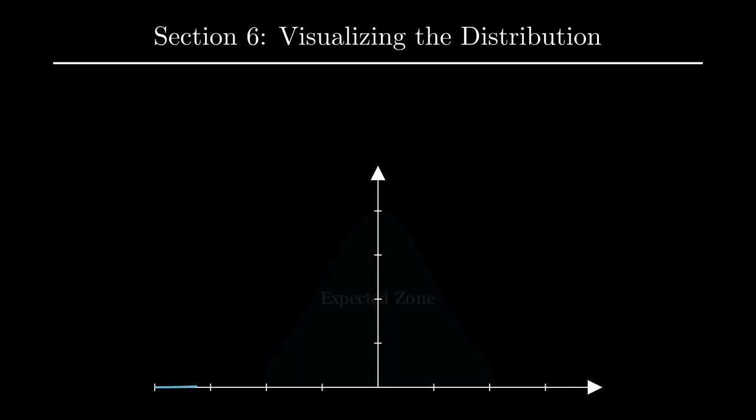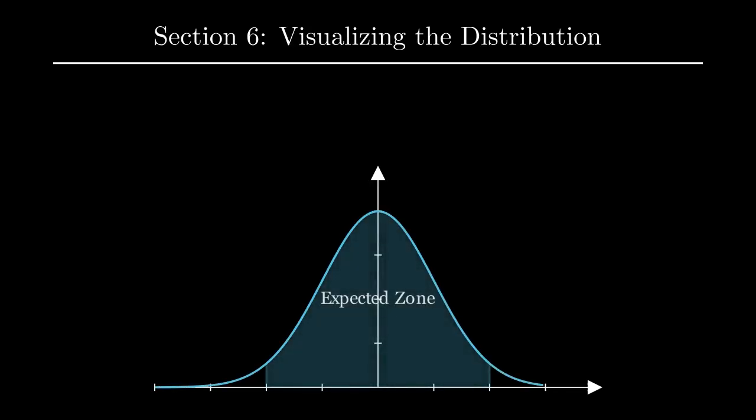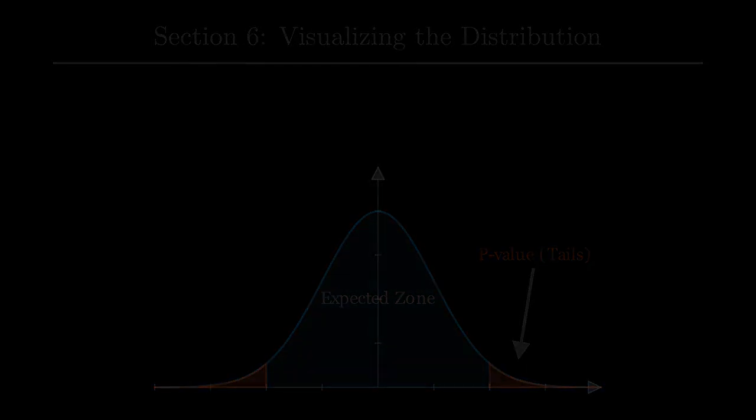Section 6. Visualizing the distribution. Let's look at the normal distribution. Most results under the null hypothesis fall in the middle, the expected zone. The p-value represents the area in the tails of this distribution. If our observed data falls into these tiny red zones at the edges, it's so rare under the null hypothesis that we conclude something else must be going on.